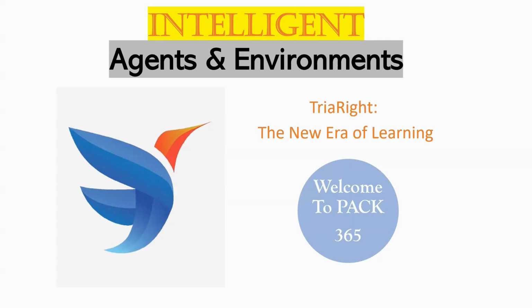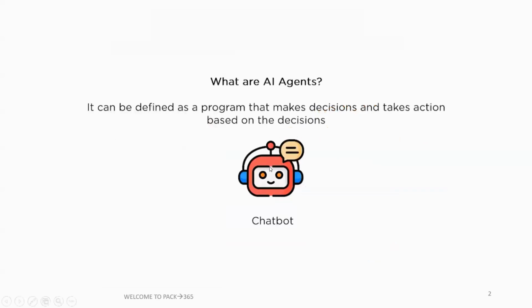This is Pack 365. In this section, we're discussing intelligent agents and environment. So let's move to the topic. So, what are AI agents? They can be defined as programs that make decisions and take action based on those decisions, right? Usually we are using OpenAI, Gemini, like that. We are using many chatbots and AI assistants.